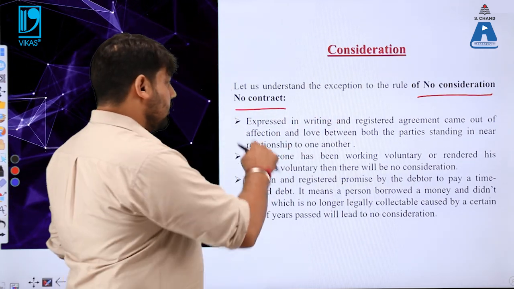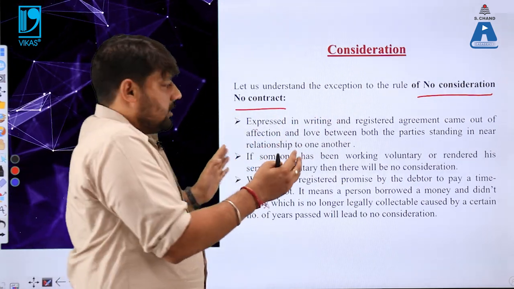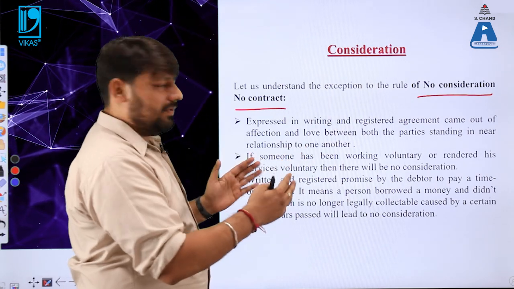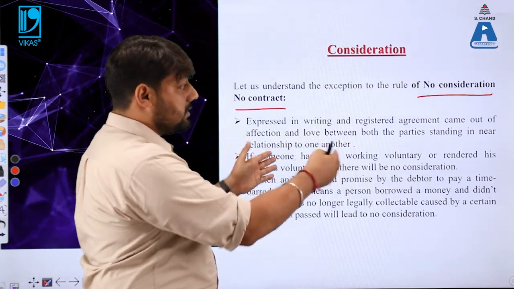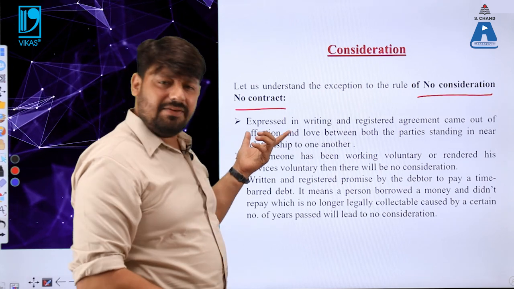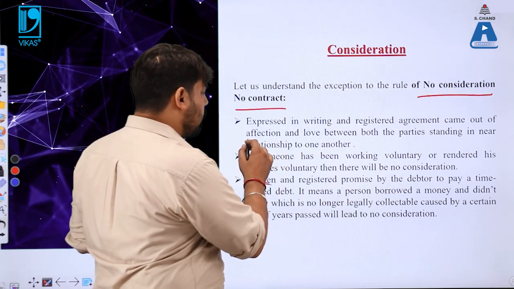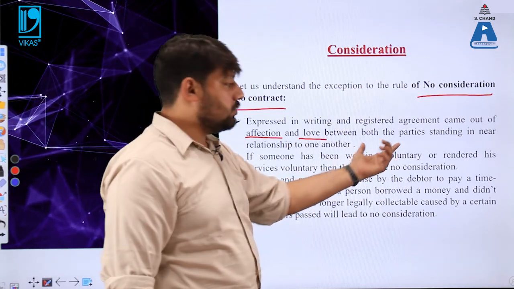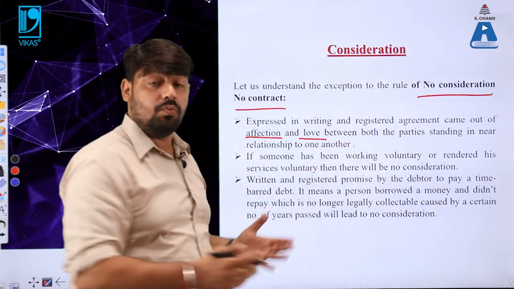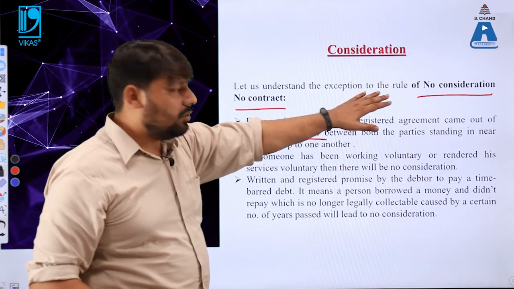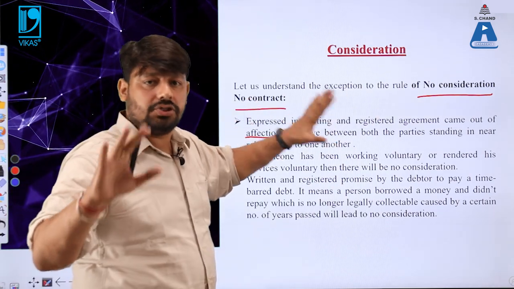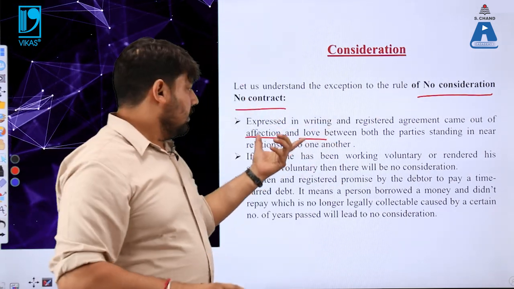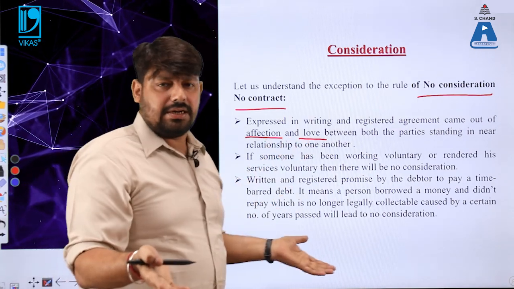Number one, expressed: any agreement which is expressed in writing and registered, and which came out of natural love and affection between both the parties who are standing in a near relationship to one another, that leads to no consideration and no contract. Please make a note of it. There is no need to emphasize too much.